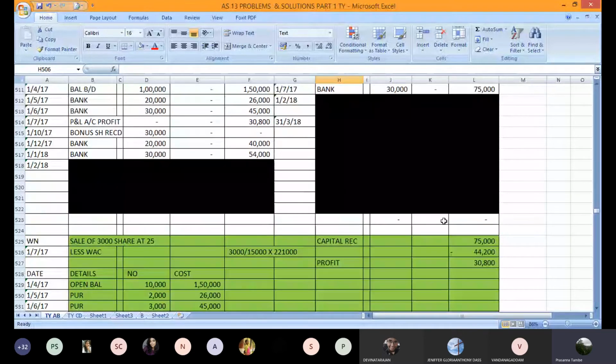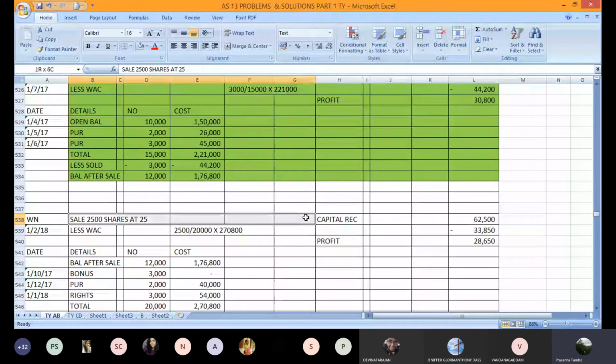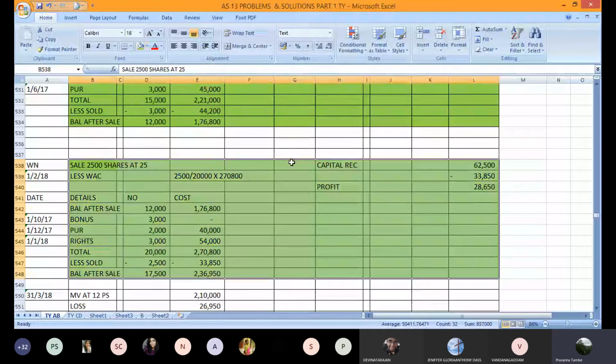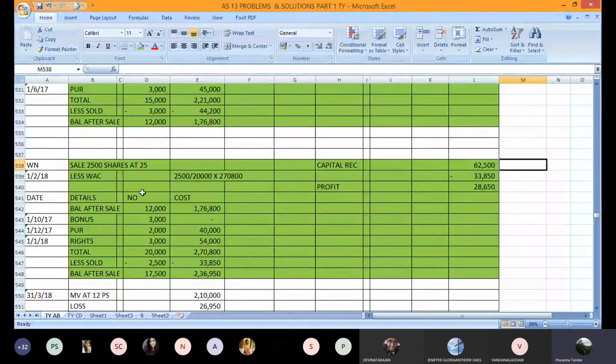2,500 shares are sold. These are sold at 25 rupees a share. So total amount received is going to be 62,500. 2,500 shares into 25 rupees per share, you receive a sum of 62,500 as a selling price. Now less weighted average cost. So now let us be little careful when we start with the weighted average cost.